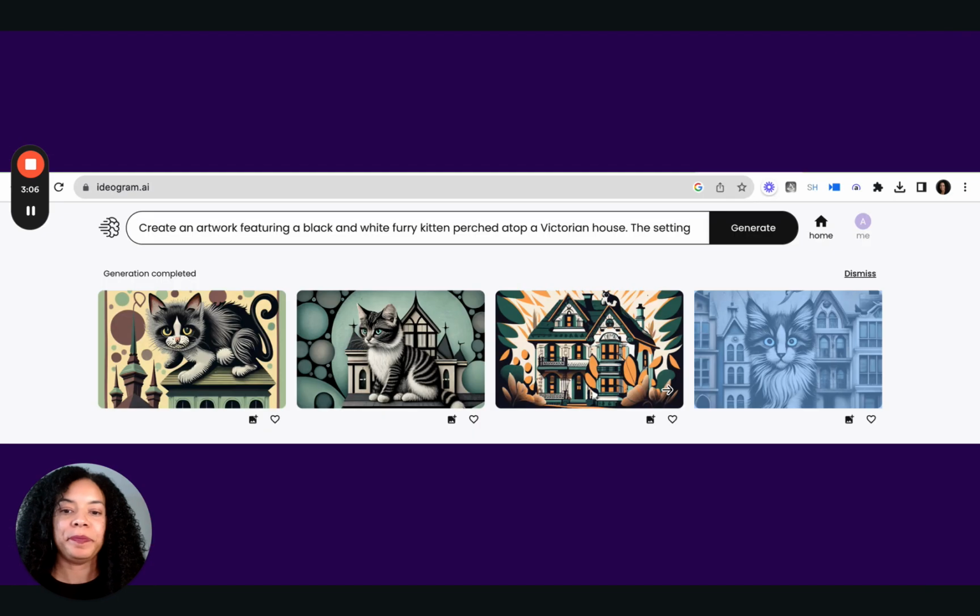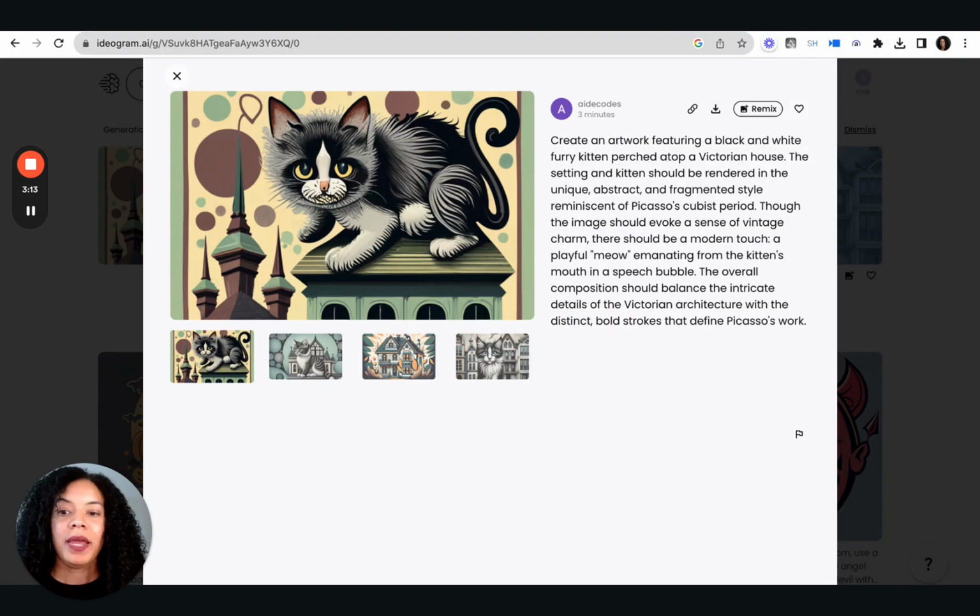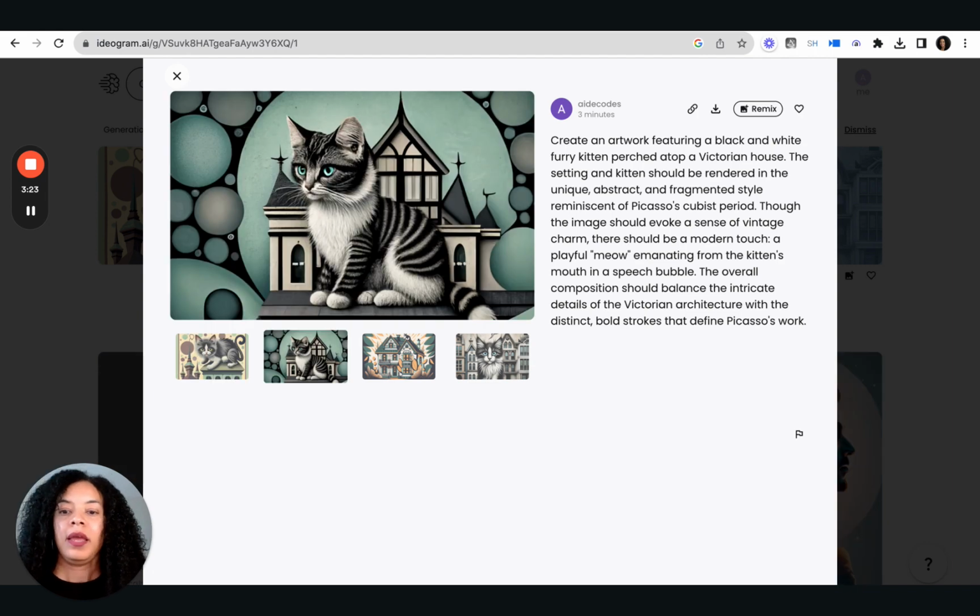Here's the prompt. Here's what you get when you first generate. You get the images at the top, then you can jump in. I appreciate that it got the black and white cat, and that it got the Victorian piece. I think it tried to do the Cubist Picasso. It didn't necessarily get it in the way I thought it could. Here, not bad at all. It looks like more of a Victorian and Cubist mix, which is nice, and it's still a relatively nice picture.